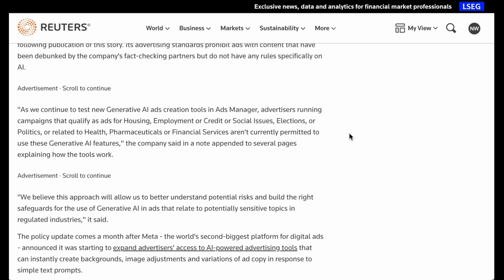In a note, Meta said, "As we continue to test new generative AI ad creation tools in Ads Manager, advertisers running campaigns that qualify as ads for housing, employment, or credit or social issues, elections or politics, or related to health, pharmaceuticals, or financial services aren't currently permitted to use these generative AI features. We believe this approach will allow us to better understand potential risks and build the right safeguards for the use of generative AI in ads that relate to potentially sensitive topics in regulated industries."